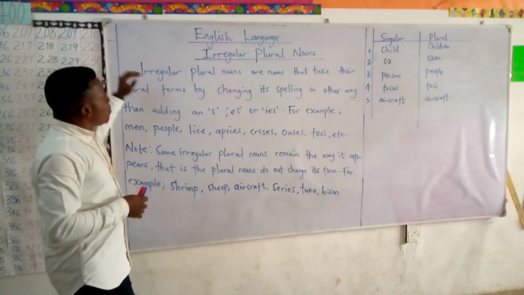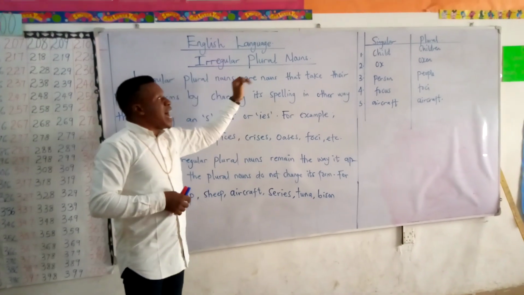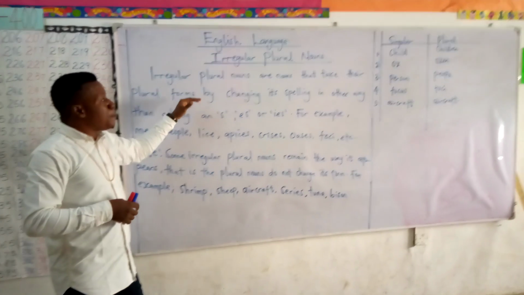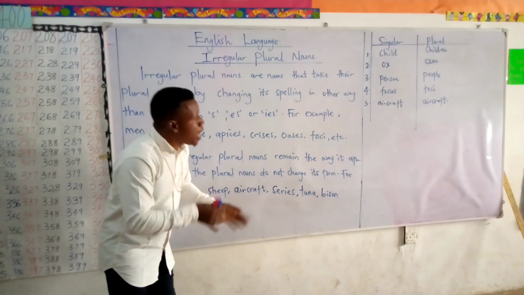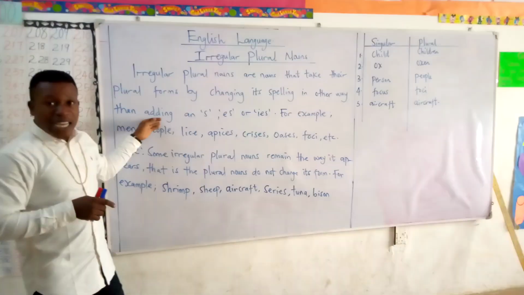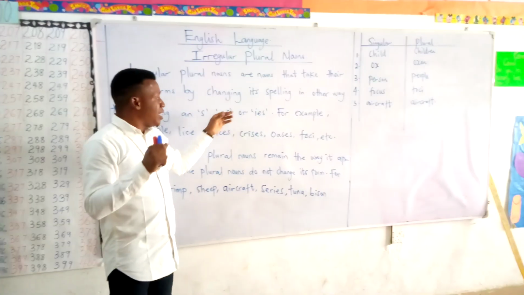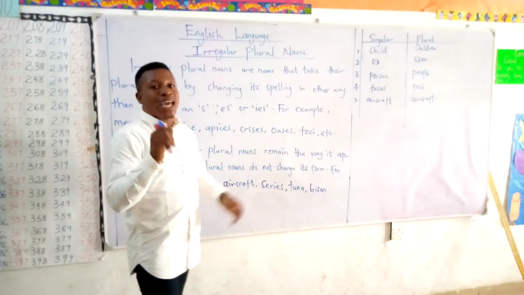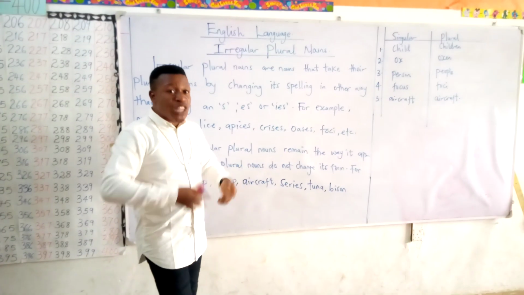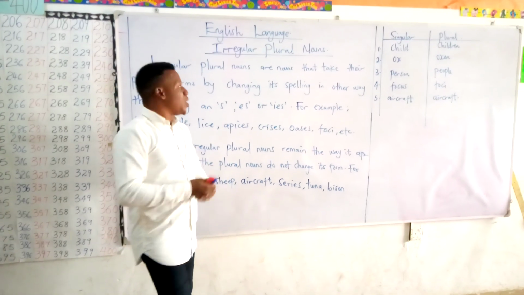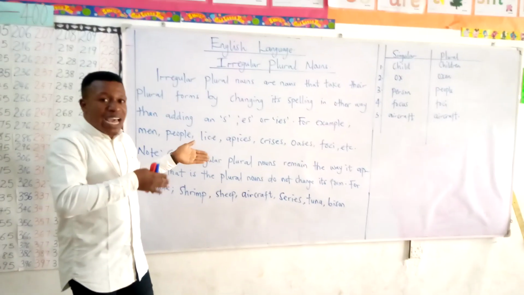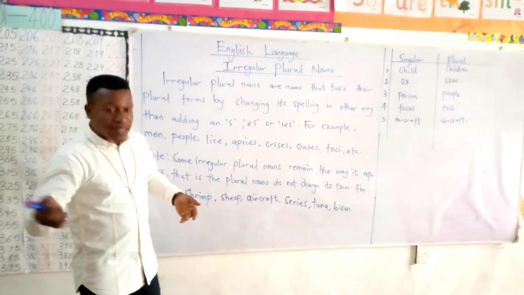Irregular plural nouns are nouns that take their plural forms by changing their spelling in a different way, other than adding an S, ES, or RES. I bet in your previous class you did regular nouns. For this one, it's irregular. It's not like the one you did in your previous class.